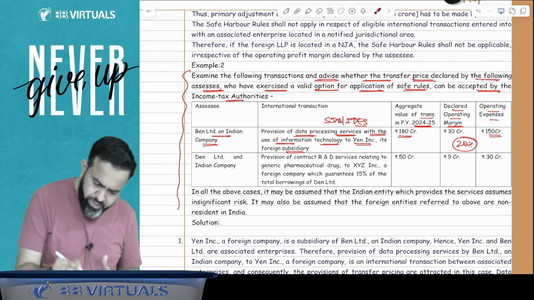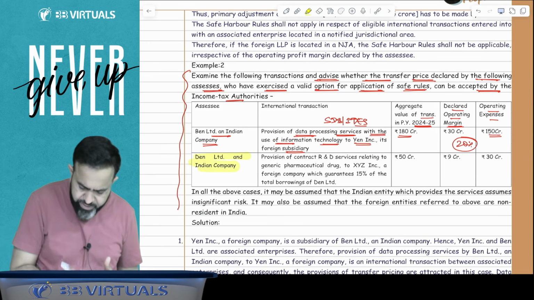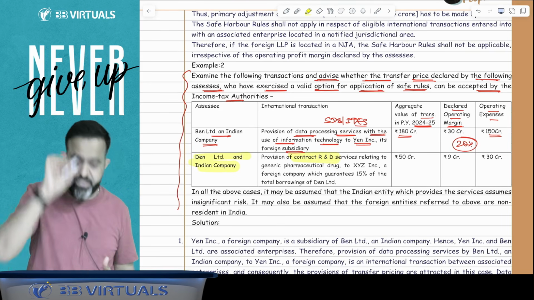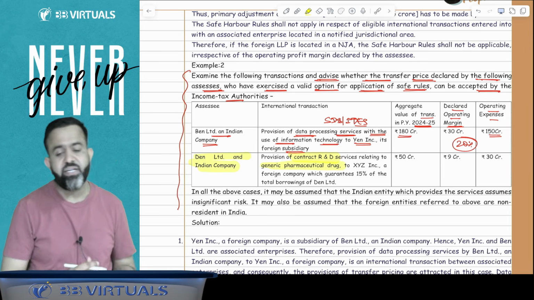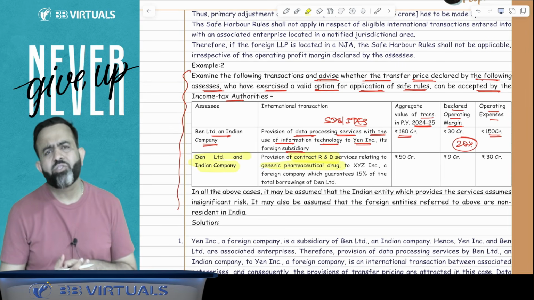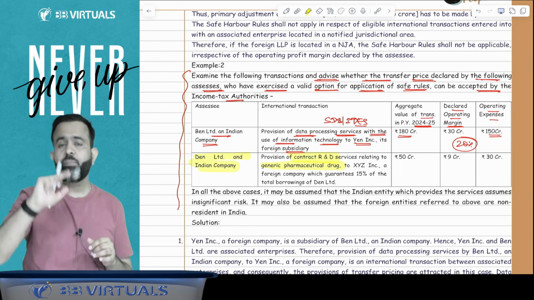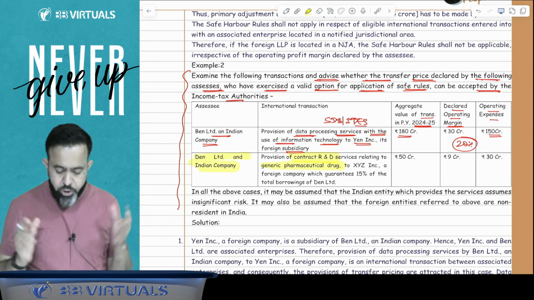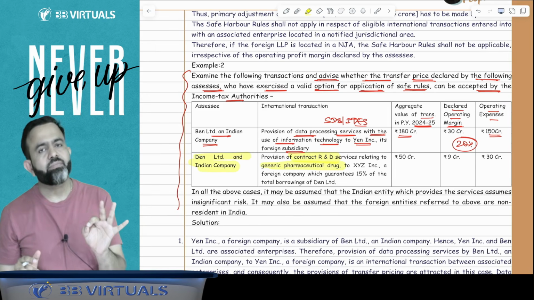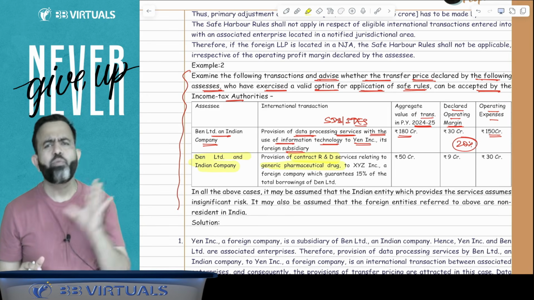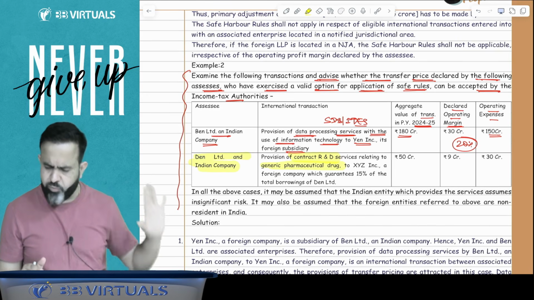Now next part. Den Limited is an Indian company providing contract R&D service relating to generic pharmaceutical drugs. Guys, you know that in the case of contract R&D service related to software development as well as generic pharmaceutical drugs, you should declare at least 24% profit. At least 24% profit.